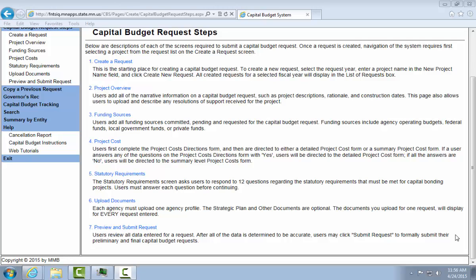The statutory requirements screen asks users to respond to 12 questions regarding the statutory requirements that must be met for capital bonding projects. Users must answer each question before continuing.